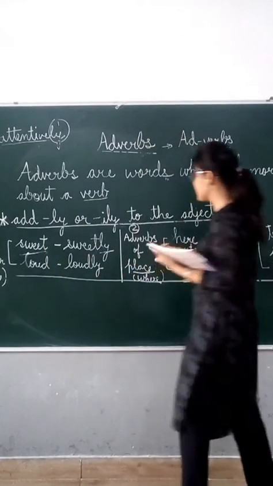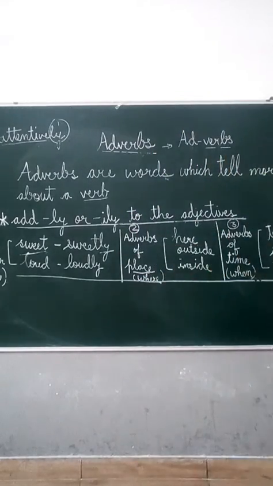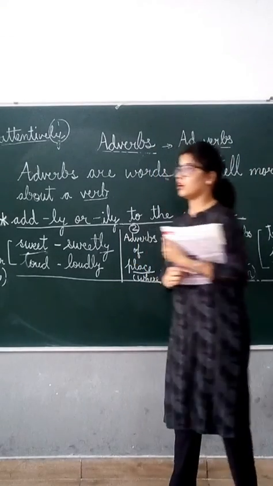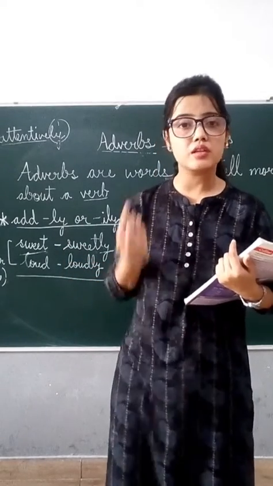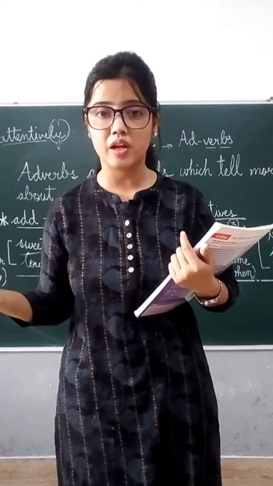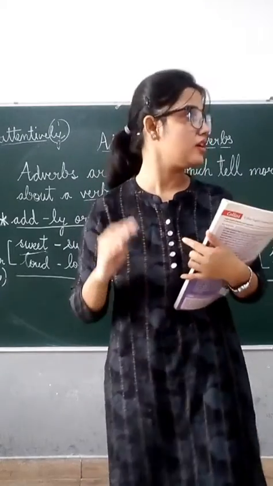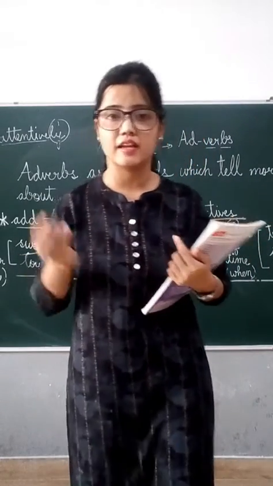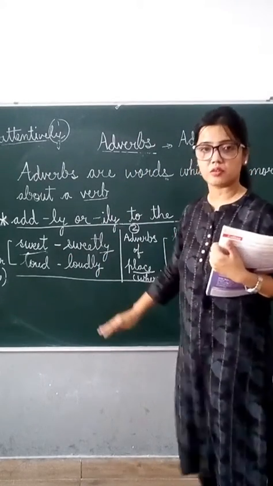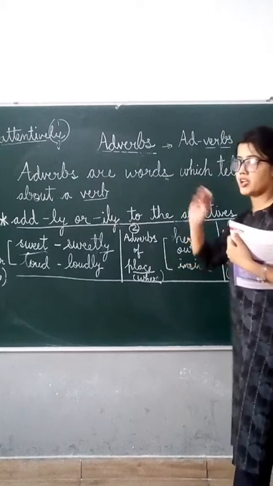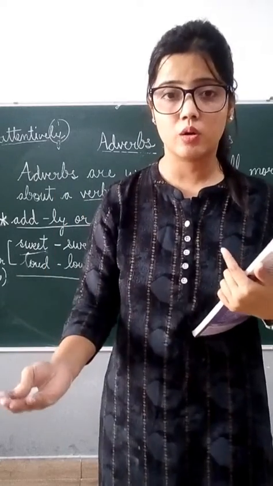Similarly, now adverb of place. Adverb of place tells where the action is taking place. For example, children are playing outside. So where are the children playing? Outside. Or where you are sitting, inside your home. So these words like outside, inside, here or there give the answer to where.